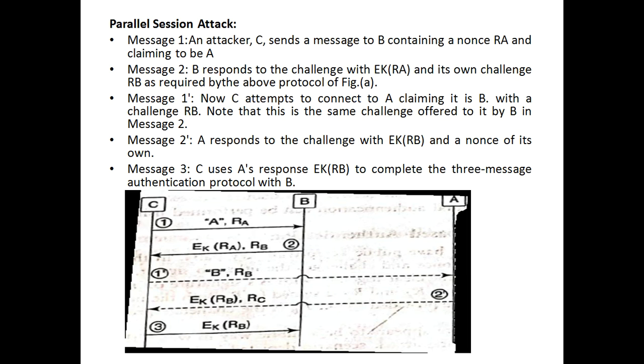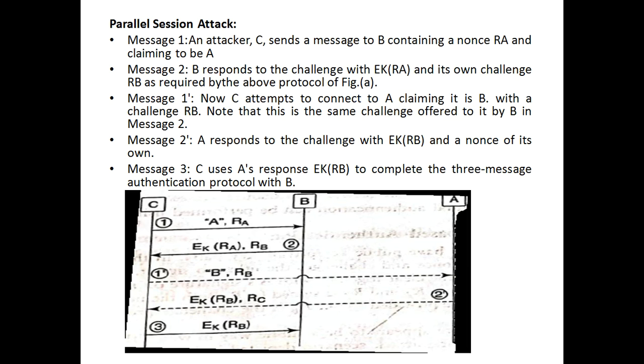So what exactly has the attacker C accomplished? C has successfully impersonated A to B. Message 3 was required to complete the authentication of C to B. C initiated the authentication protocol with A, presenting to A the same challenge it had received from B. A's response to the challenge in message 2 dash was used by C to convince B that it was A. So this attack is termed a reflection attack.